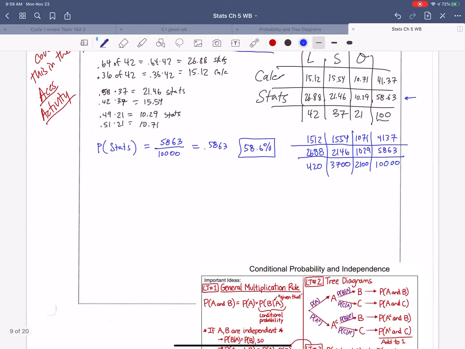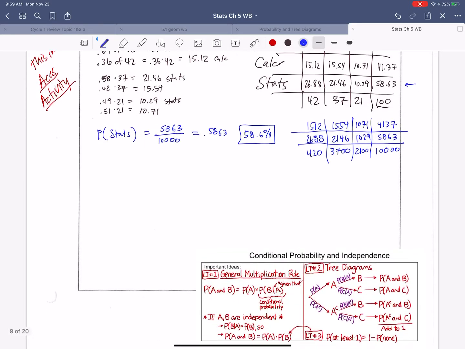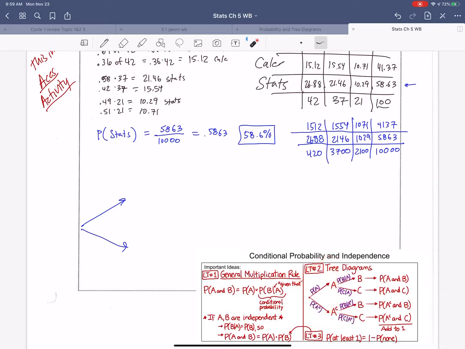So you're wondering, what would this have to do with a tree diagram? Let's take a look. I'm looking at my notes down here. You're either taking calc or stats. So this is the probability of stats. Let's call our main event stats, and this is not stats, or calculus. So this is our event A, and this is not our event A. We can just call that S because it stands for stats.